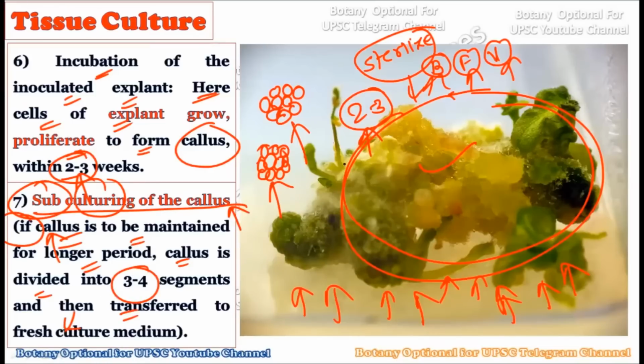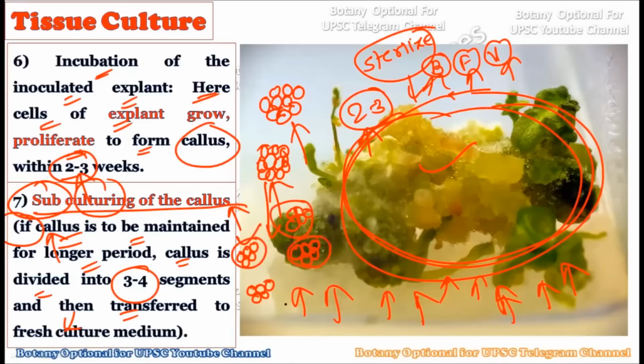So the undifferentiated mass of cells is divided into small calluses. You divide the main callus into 4 to 5 small calluses and transfer them to different fresh medium, so that there will be more and more plants at the end of the process.